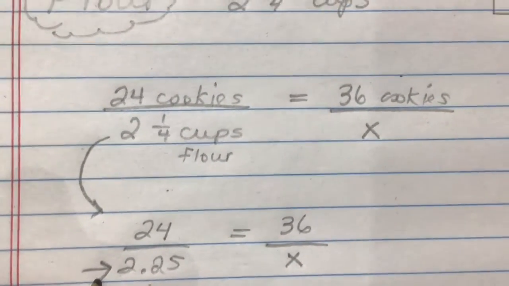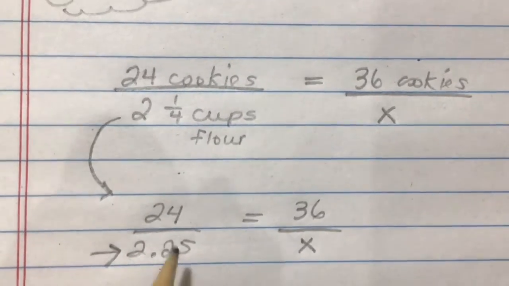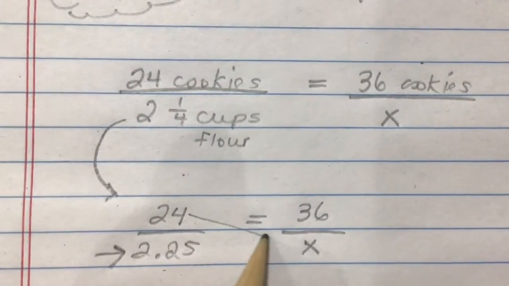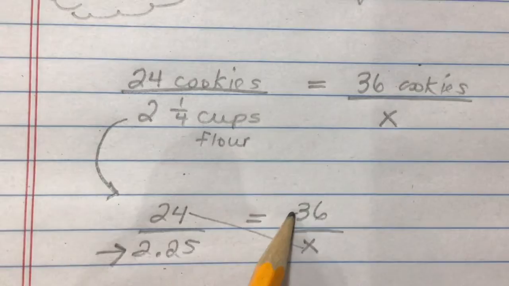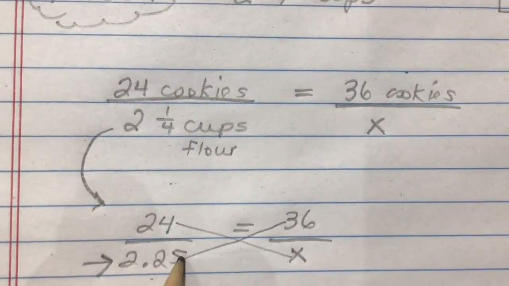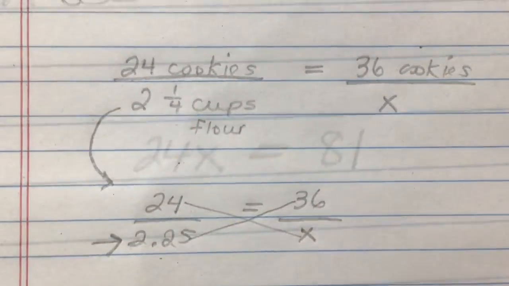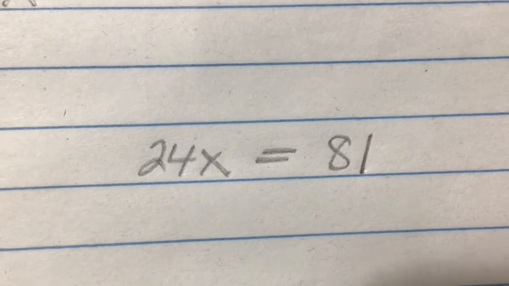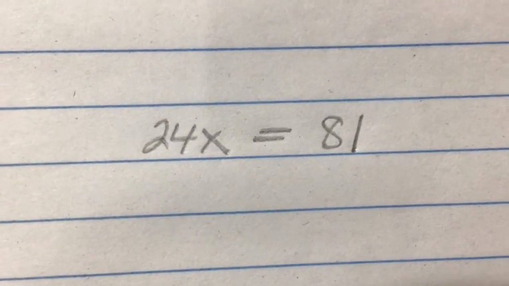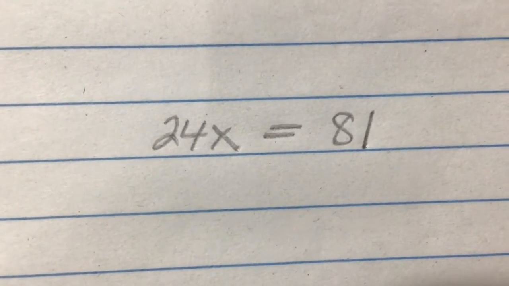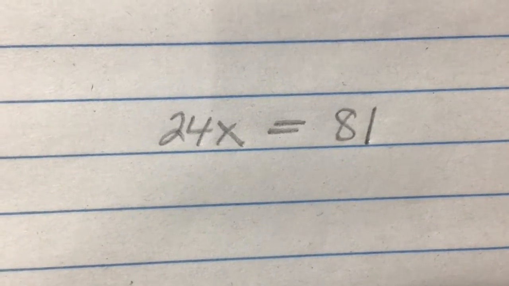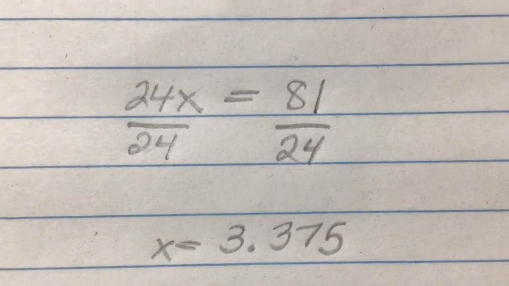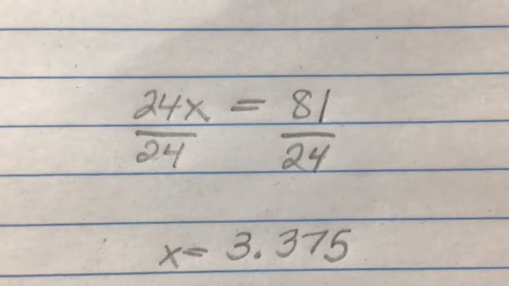Okay, let's cross multiply. So I'm going to do 24 times X, 36 times 2.25. Then we get 24X equals 81. I need to solve for X. I'm going to divide both sides by 24. So 81 divided by 24 is 3.375.